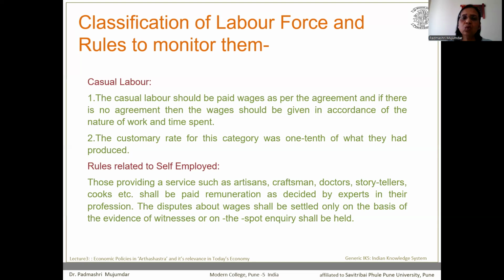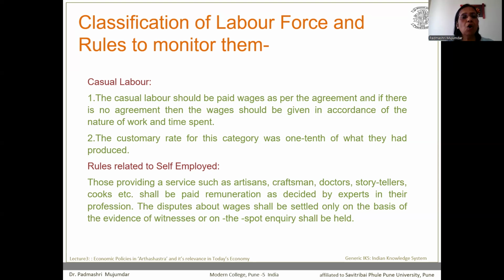And if there is no such agreement, then the wages should be given in accordance with the nature of work as well as the time spent on that particular activity. The customary rate for this category was 1/10 of what they had produced. So somewhere the wages were related with the productivity of a worker.